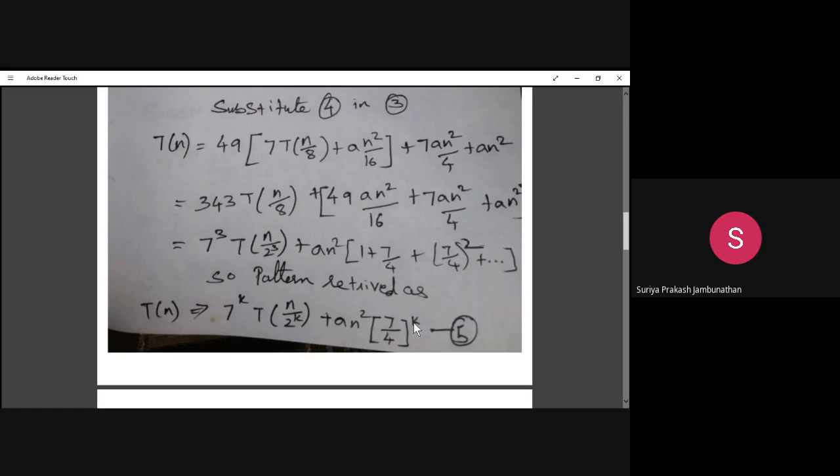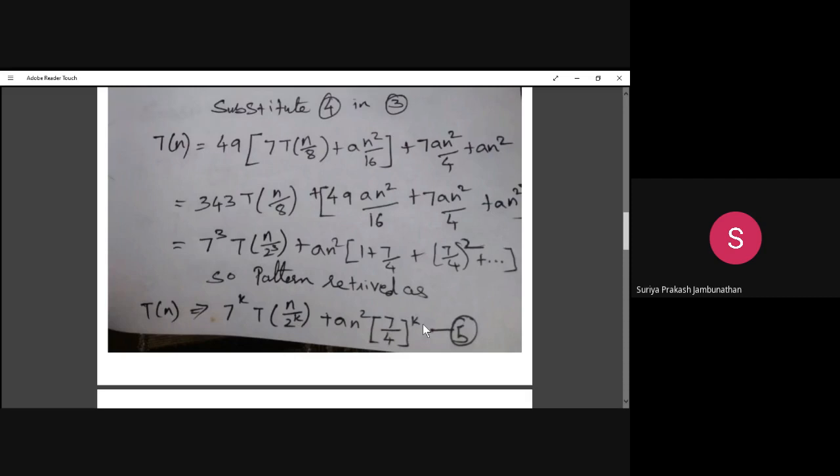When you are putting 0, 7 by 4 power 0 is 1, 7 by 4 power 1 is 7 by 4, 7 by 4 power 2 is 7 by 4 whole square, so that the series will be formed when you are simplifying like this. So the common pattern retrieved is T of n is equal to 7 power k T of n divided by 2 power k plus a n square 7 by 4 power k. So this is the common pattern we retrieved.